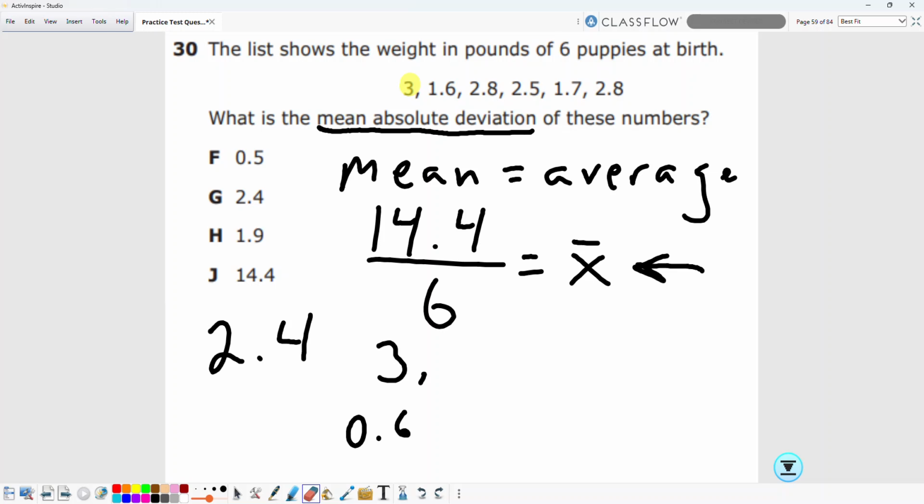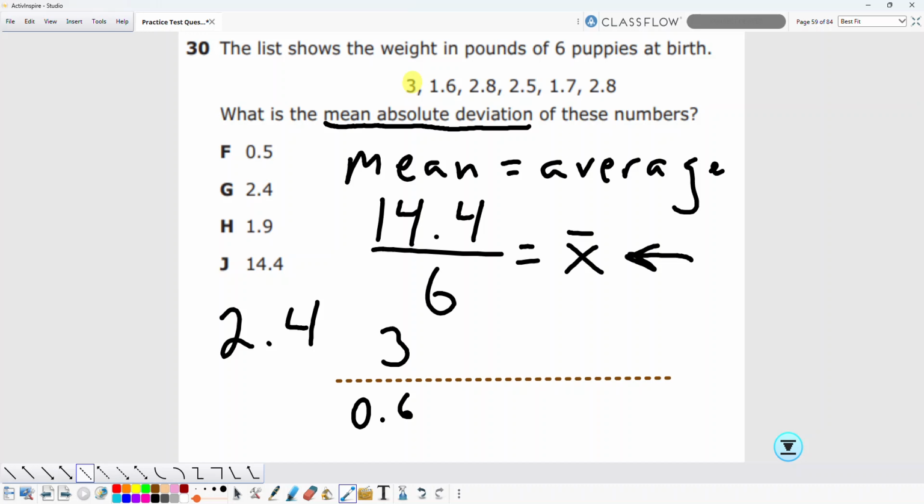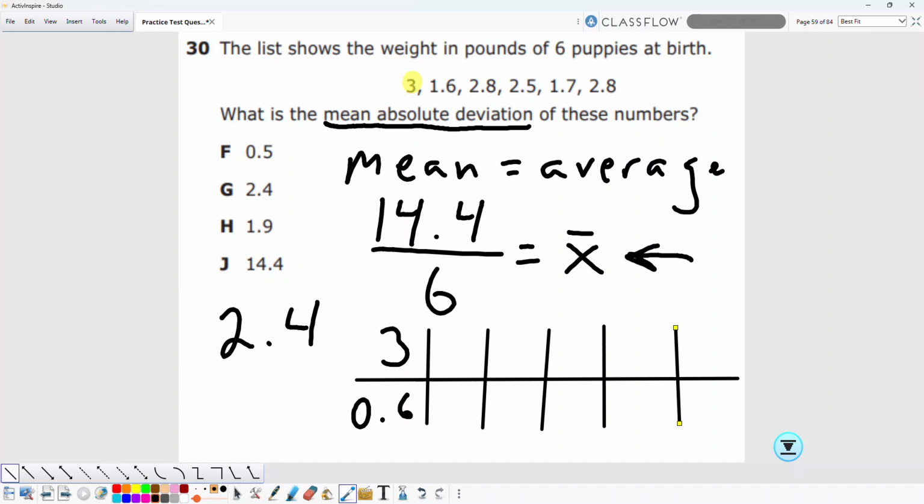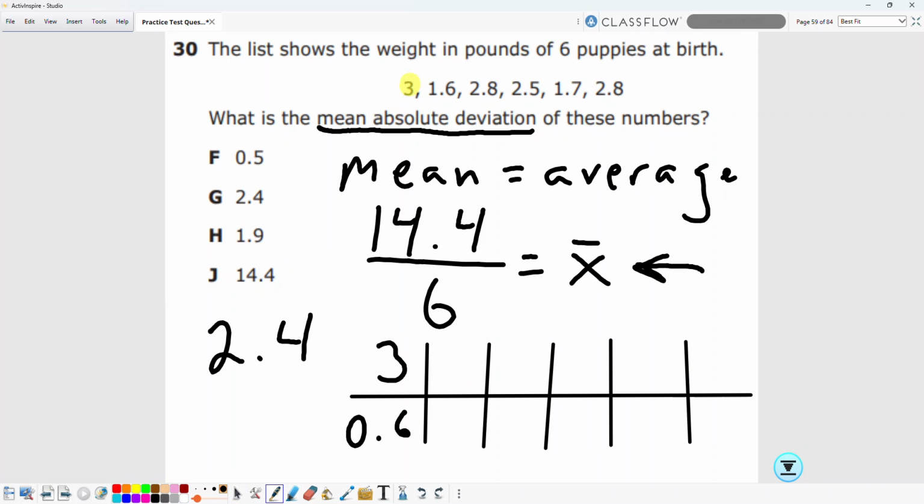In fact, I'm going to go ahead and just make a table out of this. Let's go solid. We'll make it black colored. 3. And then we've got, let's see, 6 altogether. For 1.6, the deviation is 0.8.